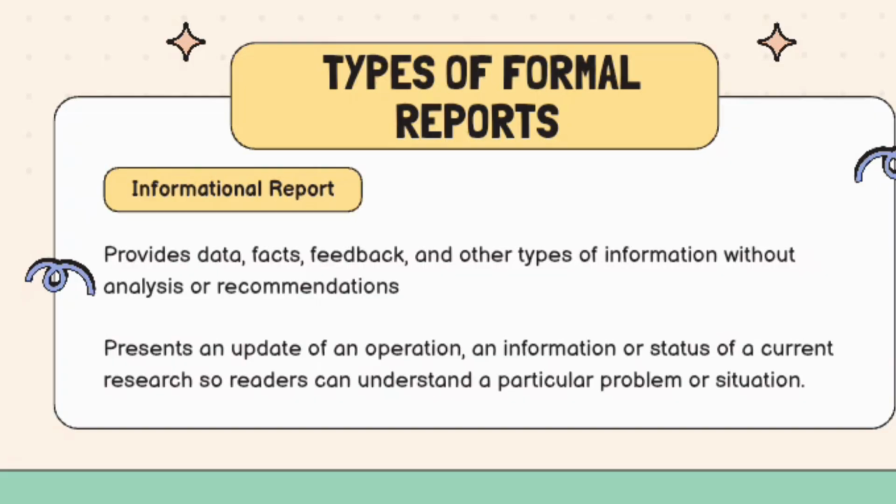For example, a company may use an informational report to describe sales results for the month or progress on a project. It gives the readers an overview of what's happening, but it doesn't suggest any action.